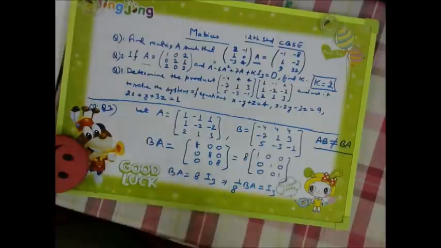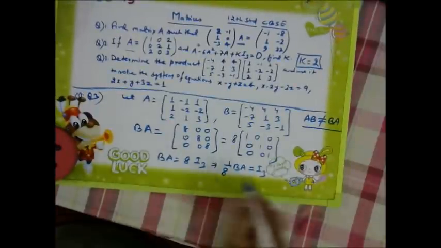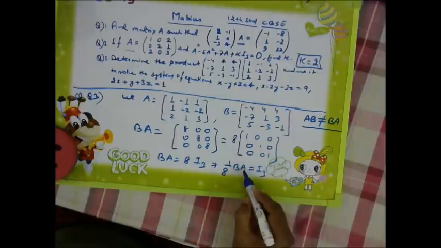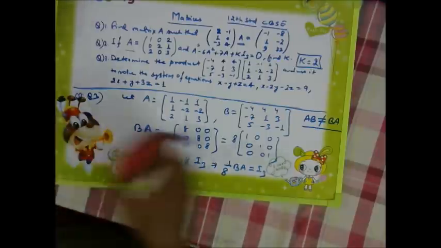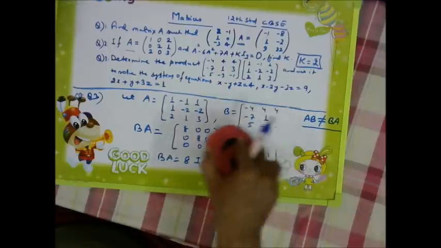So because we have to use this, we need to find A inverse. So A inverse, how are we finding it? So if we multiply both sides by A inverse, let me multiply and tell you. Now these things are not required.